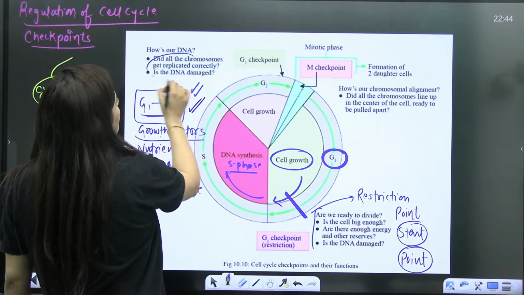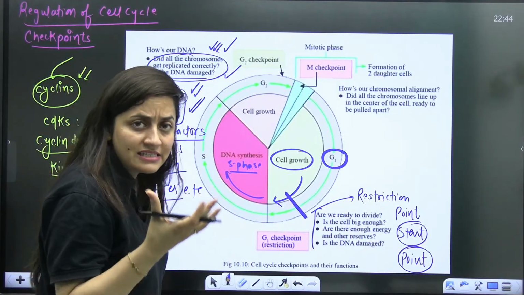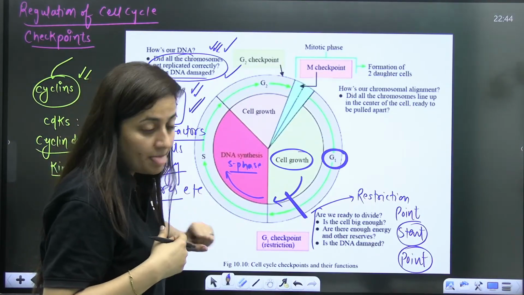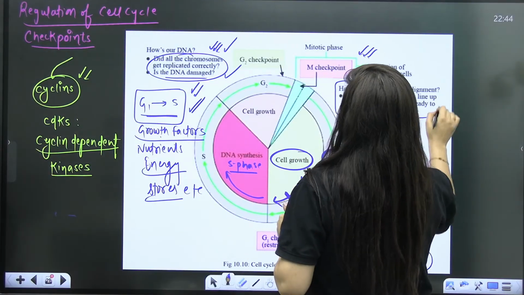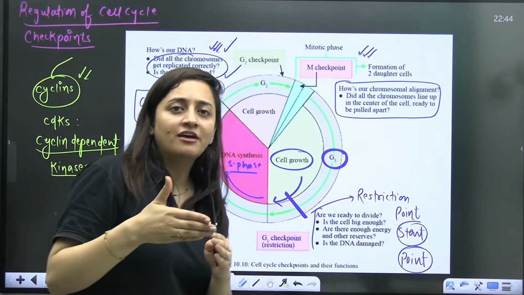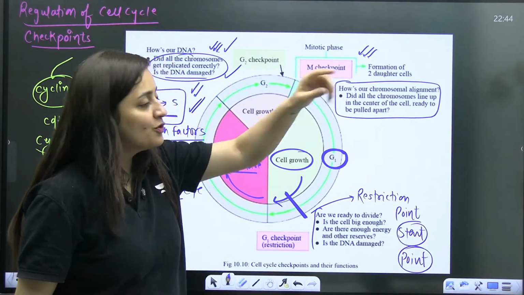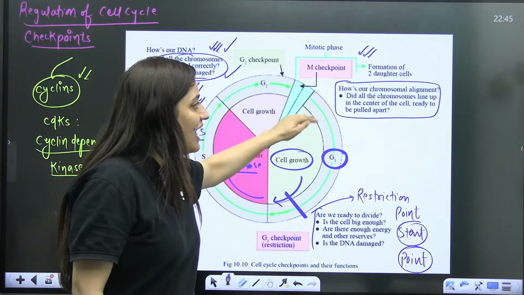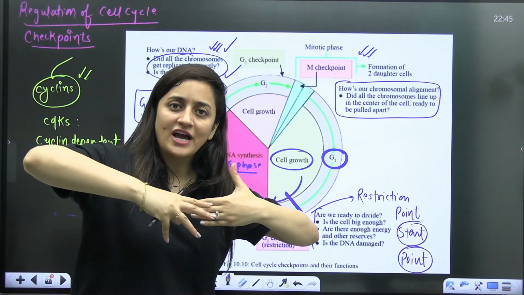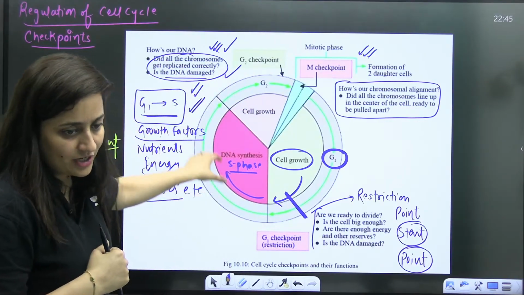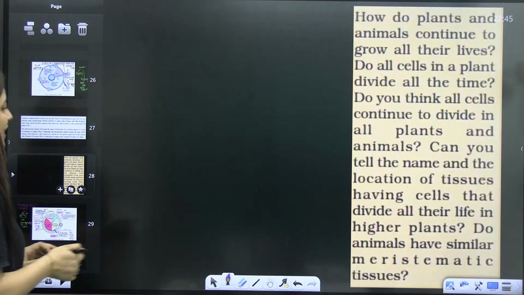Right, so here you will see all the chromosomes, whether they get replicated correctly or not, whether the DNA is damaged or not, whether the cell size is proper or not. That's what we have to check. Then in the M phase, here also we have checkpoints, basically metaphase to anaphase, where we have the anaphase promoting complex. There it will be checked that all the chromosomes are arranged in the center properly, and whether they are ready to get separated or not. So when we move from metaphase to anaphase, which comes under karyokinesis, there also we have the checkpoint. So yes, we do need to remember this, it should be very clear in our mind.